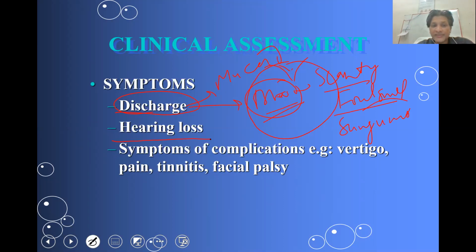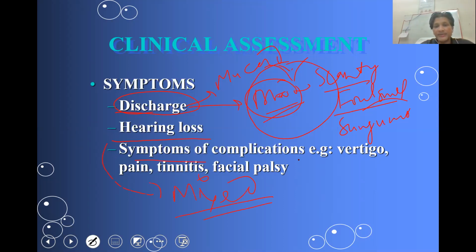So hearing loss in a case of CSOM will always be a conductive hearing loss, except in a case of extensive cholesteatoma, which has the capacity to destroy the internal ear. Then it will be a mixed hearing loss because there is destruction of the malleus, incus, stapes as well as the tympanic membrane, and there is a restriction of the mobility of the tympanic membrane as well as the malleus, incus, and stapes. In unsafe CSOM, because of potential destruction of the internal ear, we can have a mixed hearing loss. So there are distinct differentiating features between safe and unsafe CSOM, be it the discharge or the hearing loss pattern.